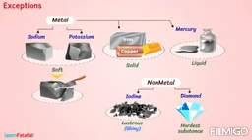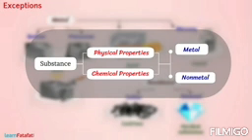What this means is that we cannot classify substances as metals or non-metals only on their physical properties. To classify, we have to study their chemical properties as well. We will learn about them in upcoming videos.